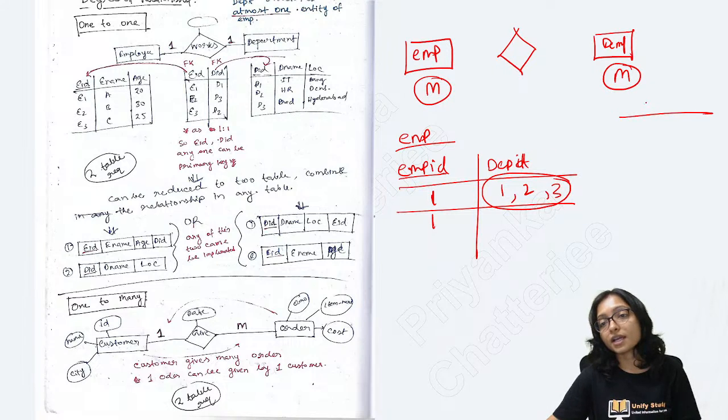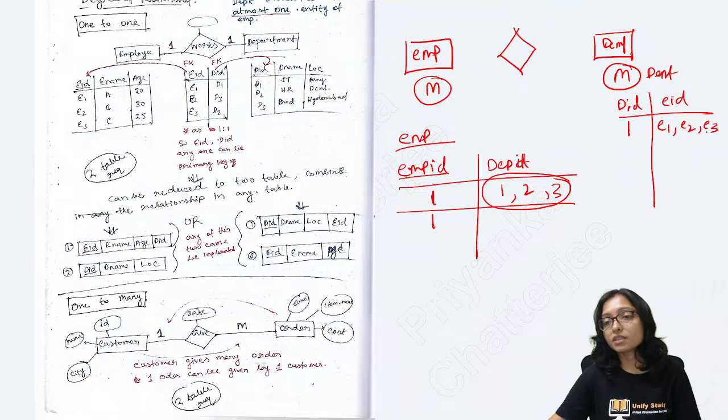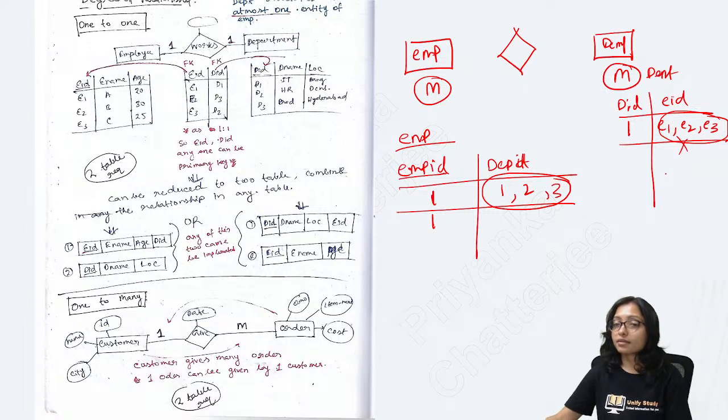Here also, can I do like that? This is the department table. Here is the DID, here is the EID. Department 1, employees E1, E2, E3. Can I do like that? That is also not possible, because it becomes multi-valued.